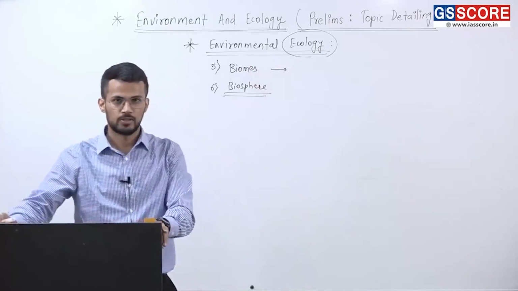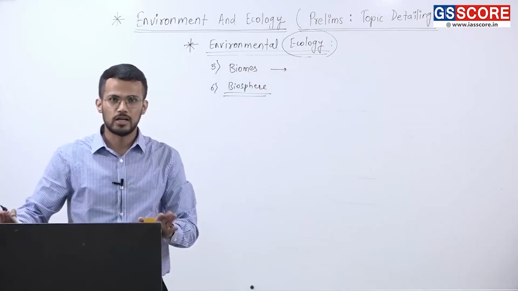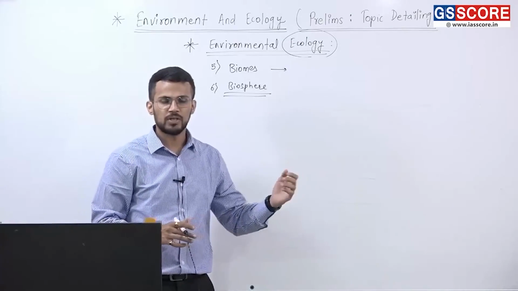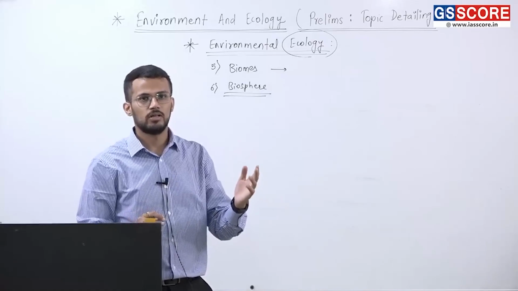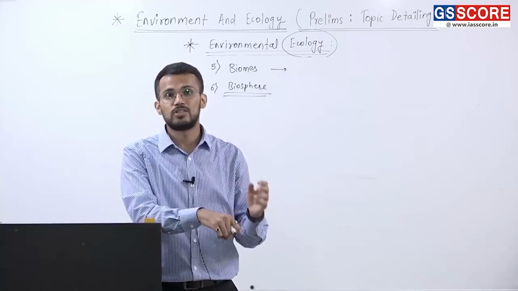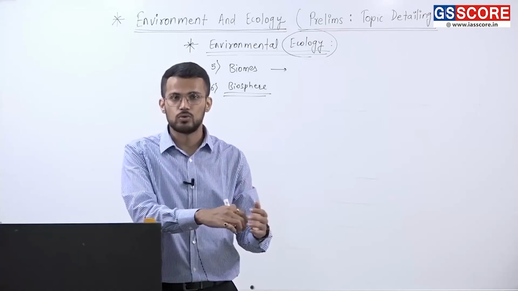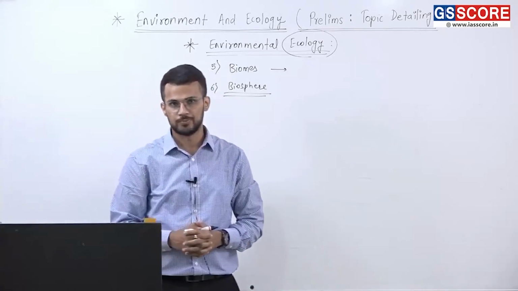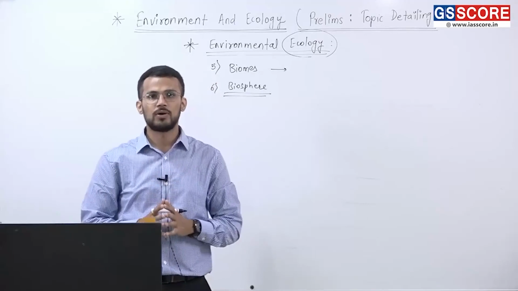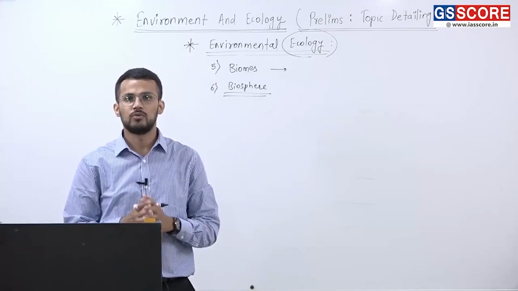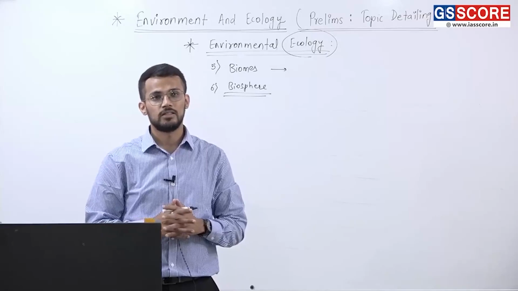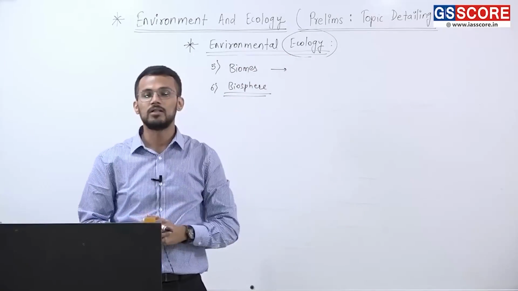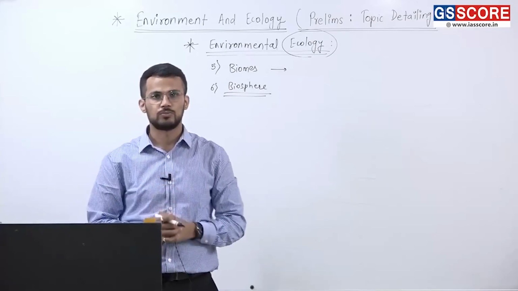Fine. So these are the different topics that are important from the exam's perspective under environmental ecology. So in this class, we will end with the environmental ecology topic. In the next class, we will cover biodiversity and its conservation. And also, if time permits, we will take up the topic of climate change as well. Fine. So I hope you have understood the topics that we are supposed to study under the first topic mentioned in the syllabus, and that is environmental ecology. Thank you.